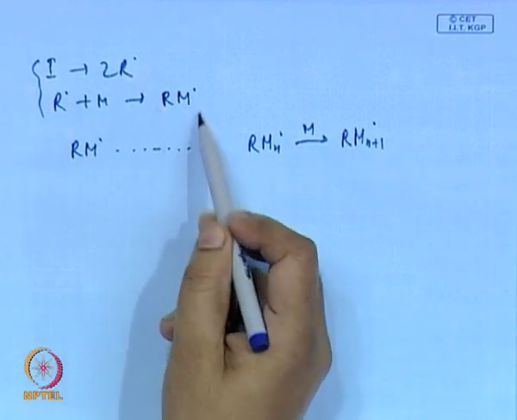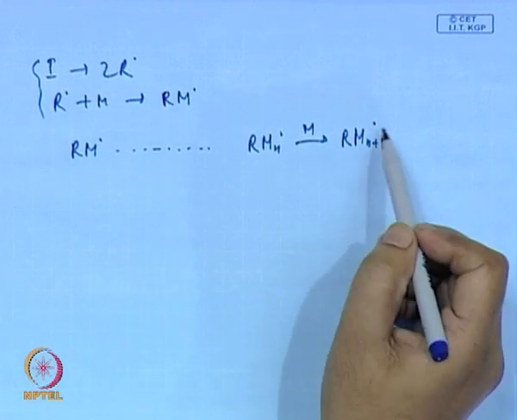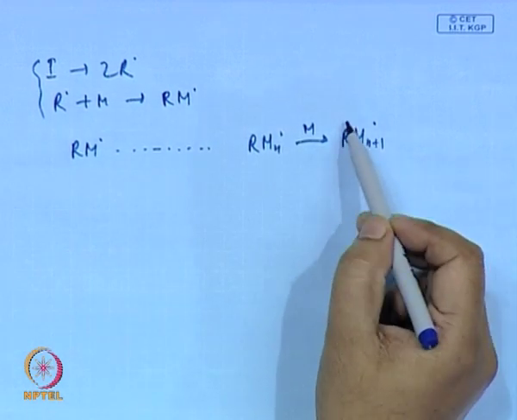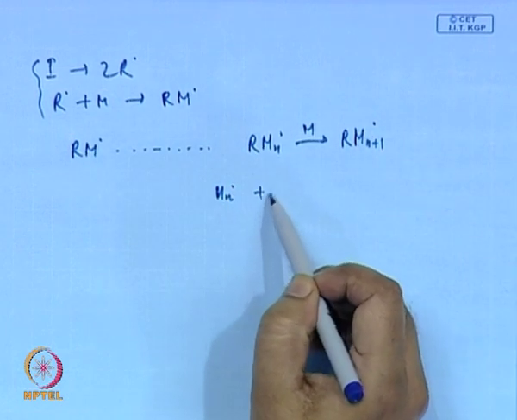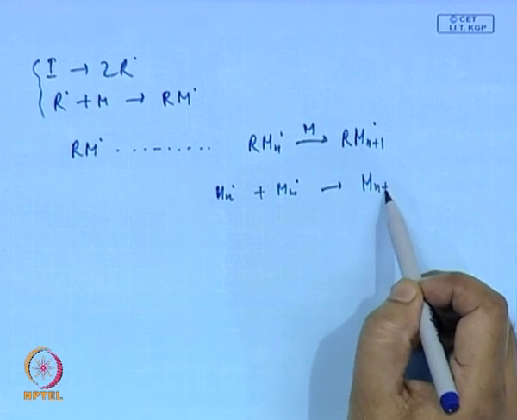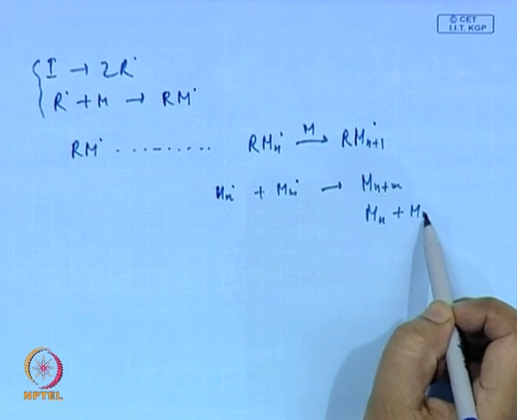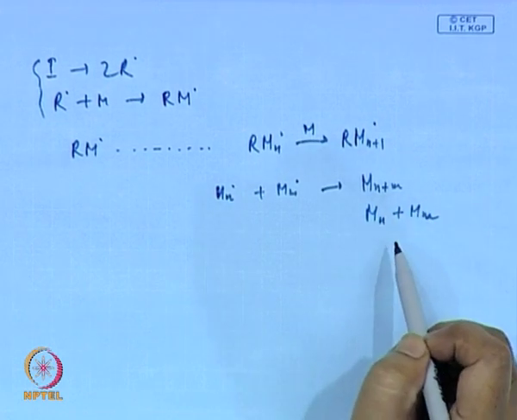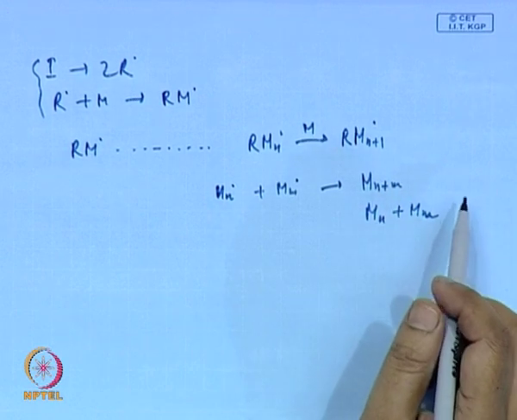As soon as the radical generates, it undergoes polymerization, and these two radicals, M_n dot plus M_n dot, undergo a bimolecular reaction forming either M_n M_n or M_(n+1), depending upon which type of termination reaction they undergo. So at the end you get a dead polymer.